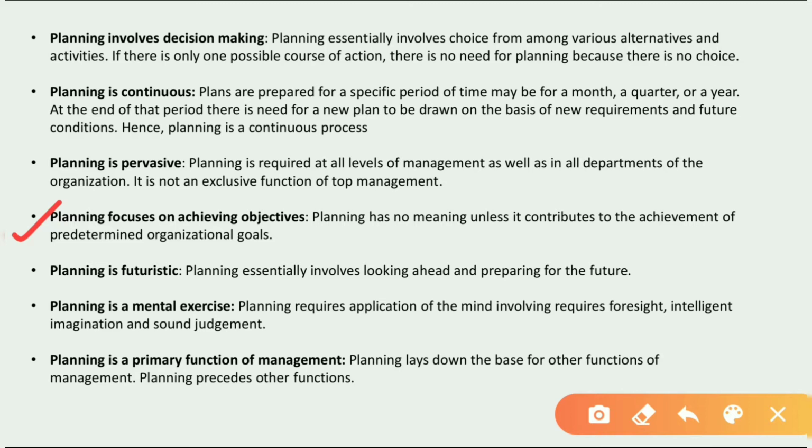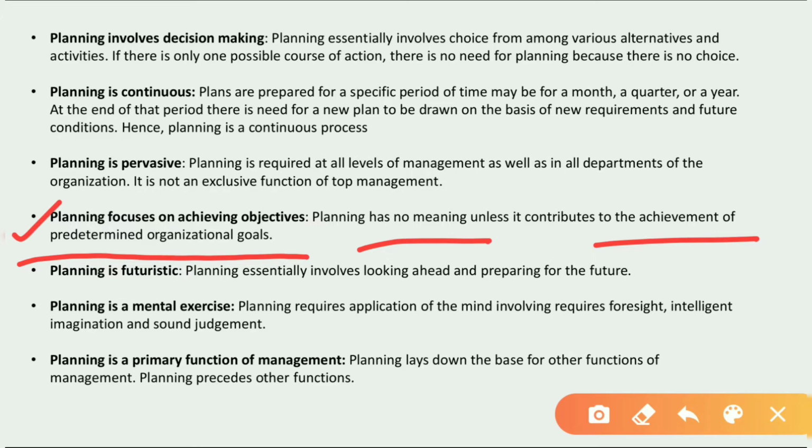Now moving to the next point, that is planning focuses on achieving objectives. See, planning has no meaning unless it contributes to the achievement of predetermined organizational goals, right? See, students, in an organization, the first thing a businessman does is what? The first thing a businessman does is set the objective. Okay, they set the objective, they set the target, they set their goals first, and then they go for the planning. Okay, then they do the planning to achieve their goals.